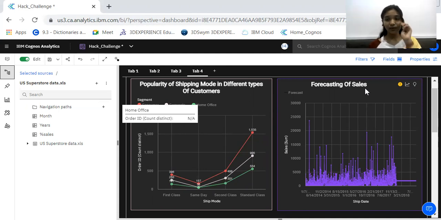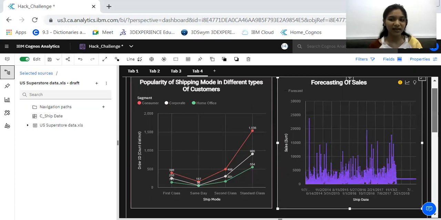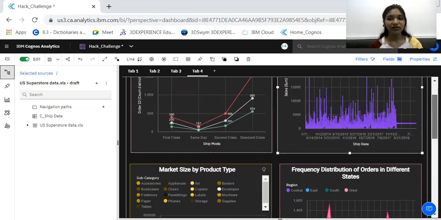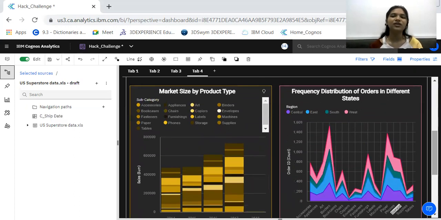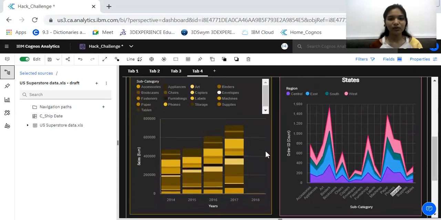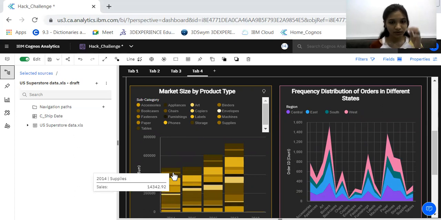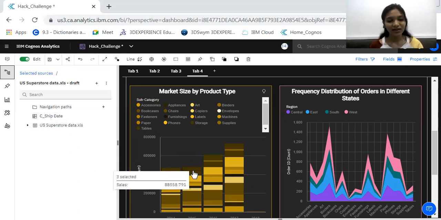The next graph not only provides the user with the sales data of the current dates, but also forecasts what the sales could be in the coming days. So if there is a significant drop or a significant increase in the sales, the user can have a detailed look at it. In the next graph, the user can compare which subcategory of the product had sales in the 2 years. For example, in 2014, supplies had sales of 14,000, whereas in 2015 it drastically dropped.